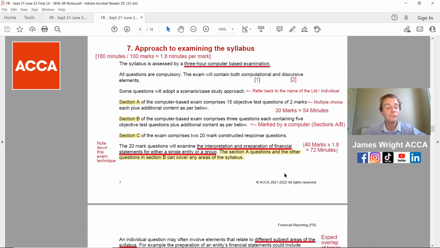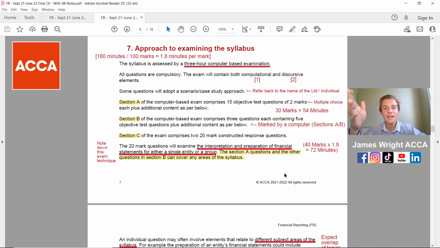Right, this is really important now. The approach to examining the syllabus, and if you need to get it jotted down, pen and paper, take a screenshot. Again, we've got that 1.8 minutes per mark. How you're going to be tested both computationally, so that is calculating, and then discursively explaining what that means.